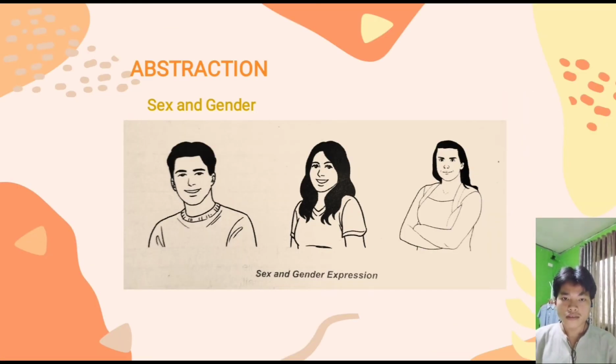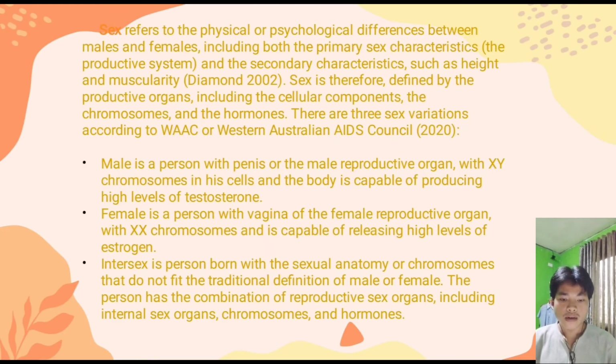Abstraction: sex and gender. Sex refers to the physical or biological differences between males and females, including both the primary sex characteristics, the reproductive system, and the secondary characteristics such as height and muscularity. Sex is therefore defined by the reproductive organs, including the cellular components, the chromosomes, and the hormones. There are three sex variations according to WAAC, the Western Australian AIDS Council, of 2020.